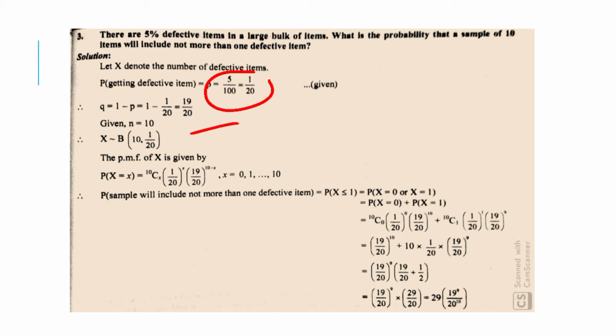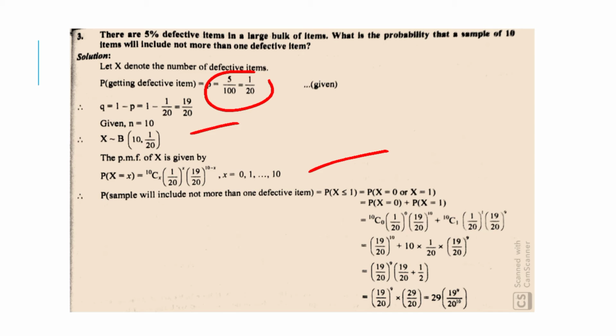So given n is equal to 10 trials. So the random variable X is distributed as binomial with parameters n and p, that is 10 comma 1 upon 20. So the probability mass function of X is given by probability of X is equal to x, which is equal to 10Cx into (1 upon 20) raised to x into (19 upon 20) raised to 10 minus x, where x is equal to 0, 1, 2 up to 10.